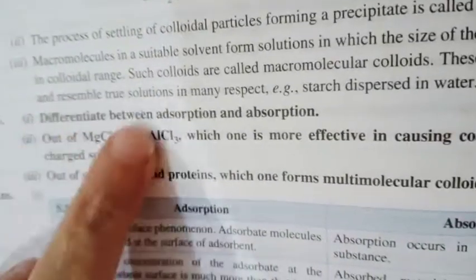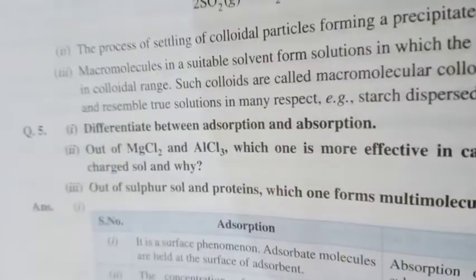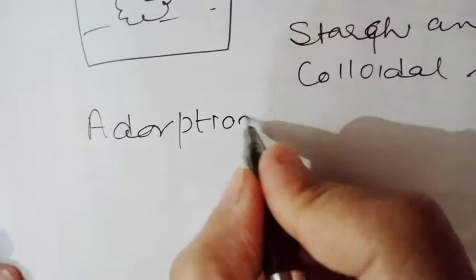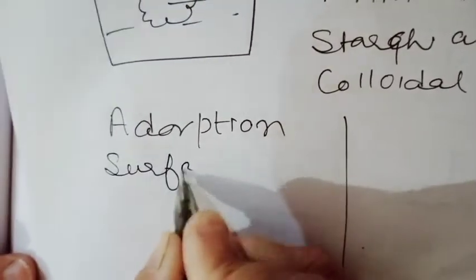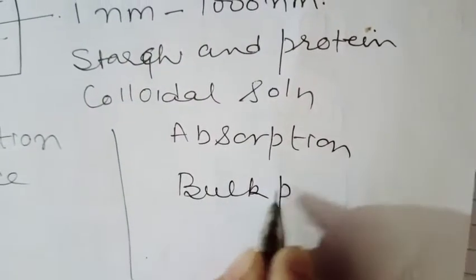Now next question, again a CBSE question. What is the difference between adsorption and absorption? The basic difference is, adsorption takes place on the surface. It is a surface phenomenon, while absorption is a bulk phenomenon.